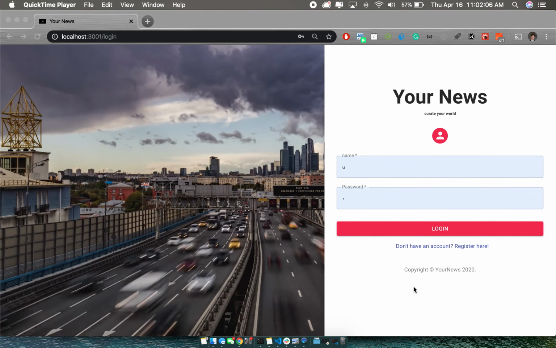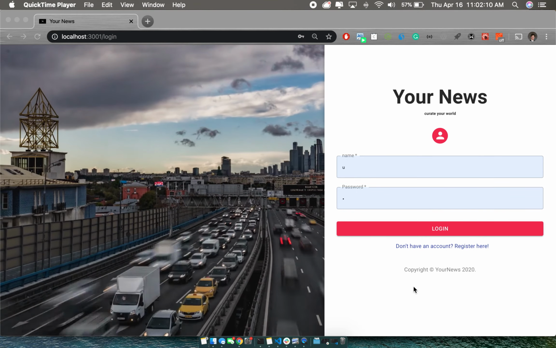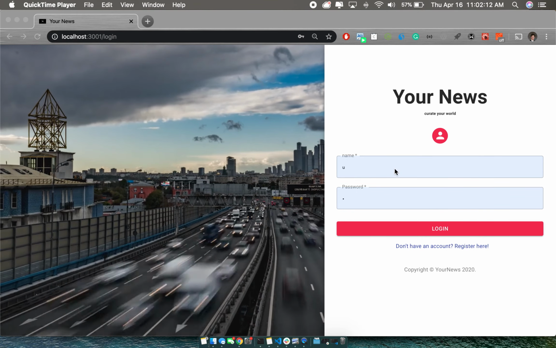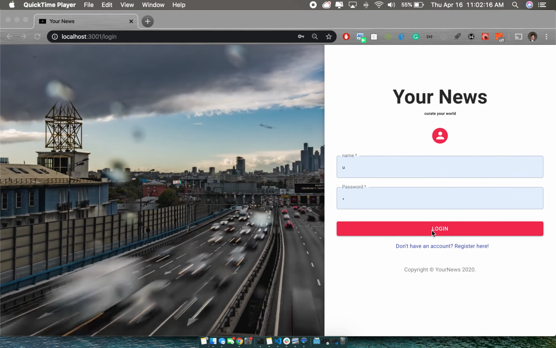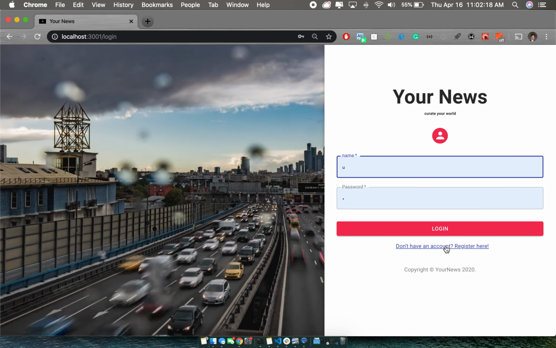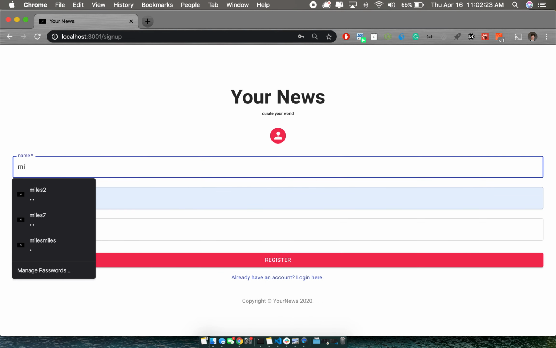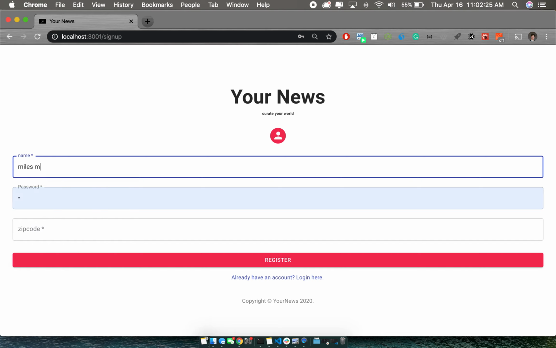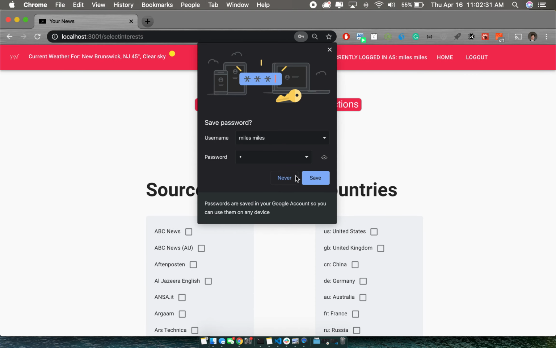And again, YourNews is really built for anyone who digests news and is looking to get information that is relevant to them quickly. So right here we'll see we have a login page. In this example we could log in, but let's actually set up an account. So I'll go over to sign up. We'll set up a new account and we'll do Miles. Password, I'll put in a zip code and then I'll click register.